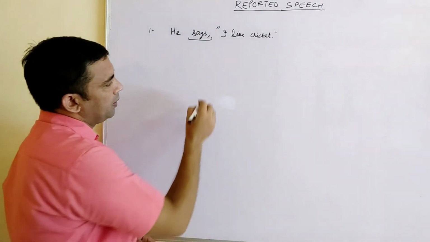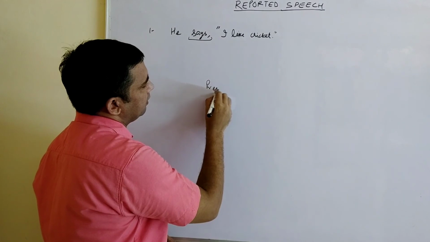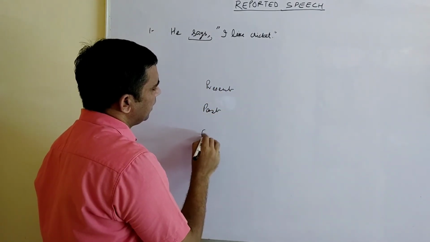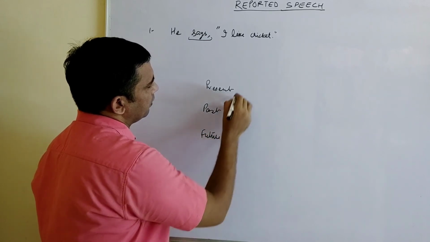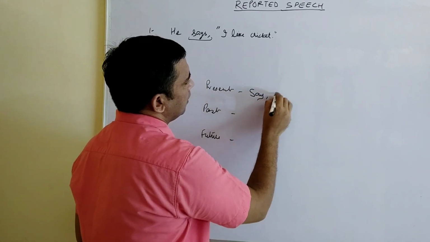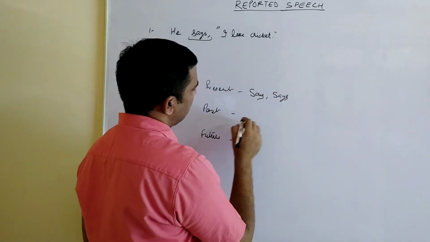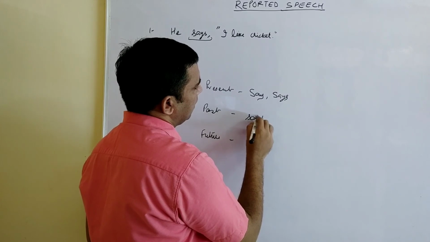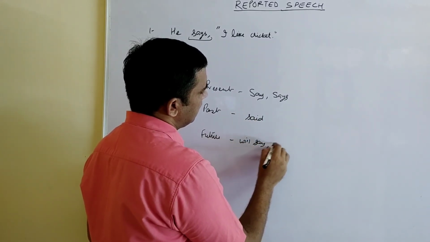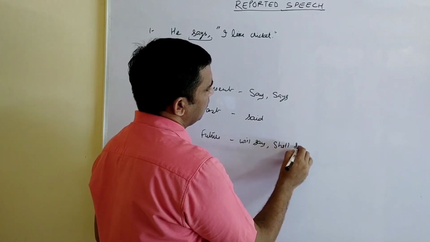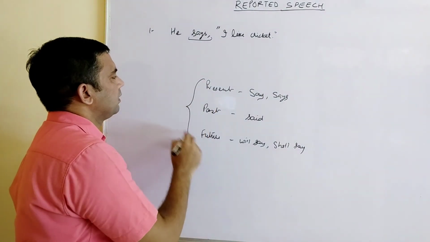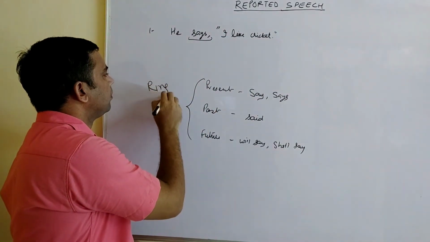Reporting verb is of how many types? 3 types: present, past and future. In present, it comes say, says. In past tense, it comes said. In future tense, it comes will say or shall say. Right? That is the reporting verb.